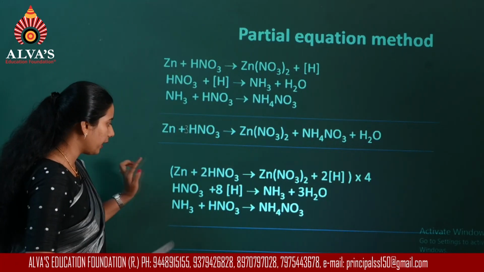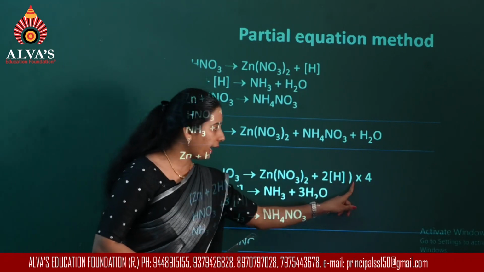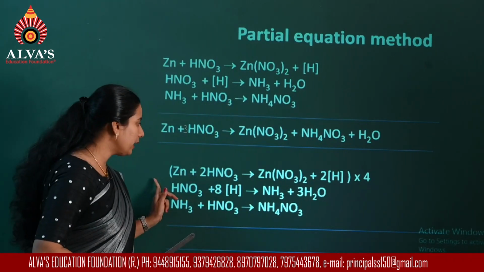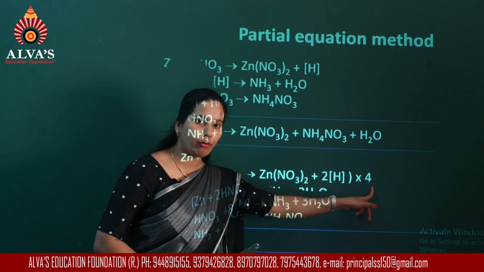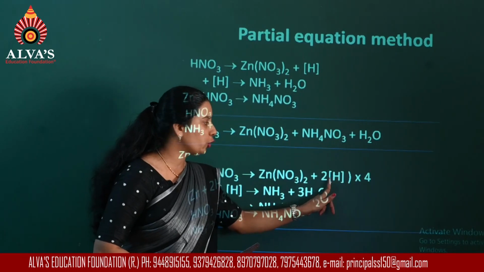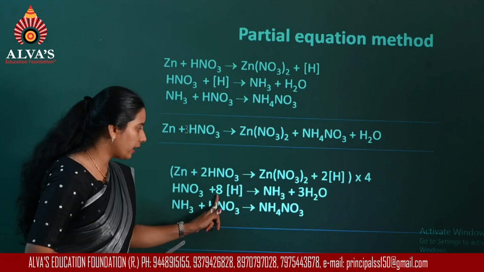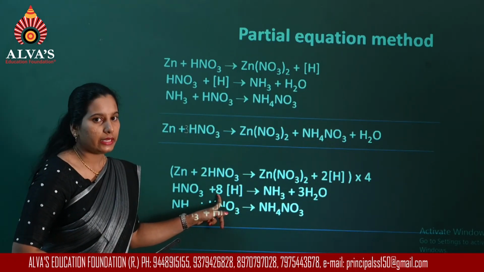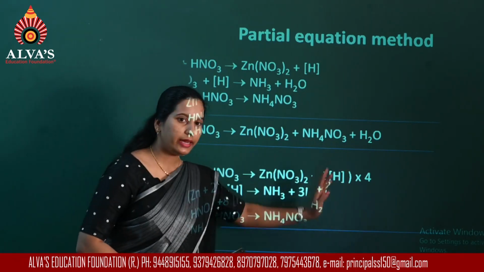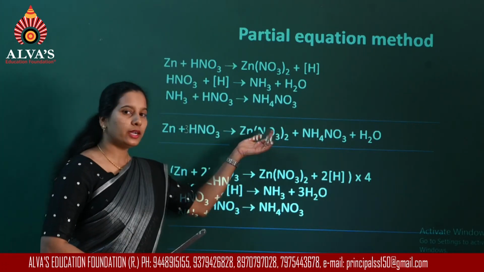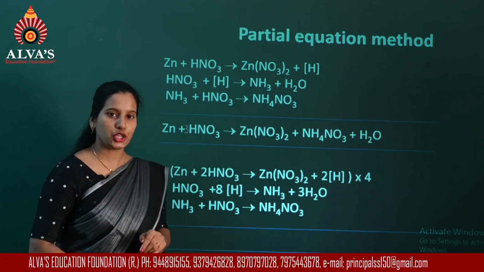So now this bracket, it will start from here, ends up here. When the entire equation is multiplied by 4, then 4 into 2, you will get 8 nascent hydrogens, and here already there are 8 nascent hydrogens. So they get cancelled and they don't appear in your final equation.